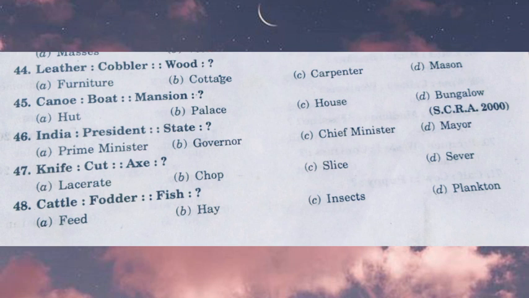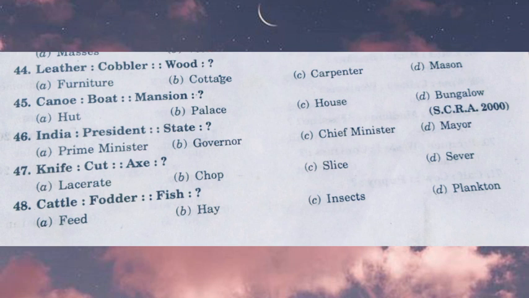Okay, chief minister and prime minister: the prime minister is the head of the government, the ruling party. And the chief minister is also the same as the prime minister, at the state level. When you compare this analogy under these questions, you can answer like that. And let us move to the next question.